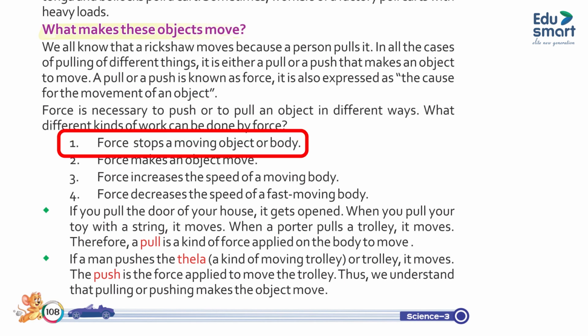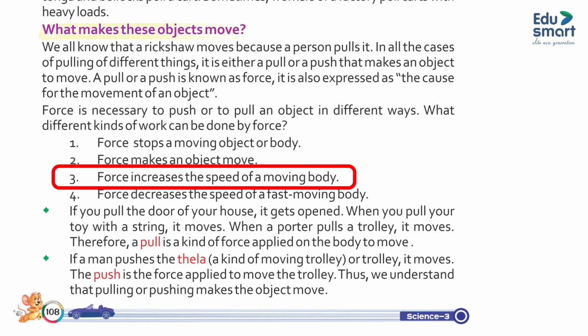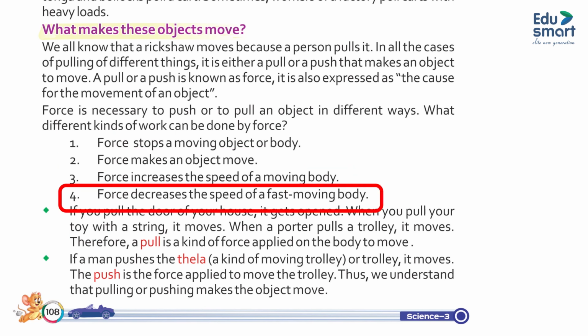1. Force stops a moving object or body. 2. Force makes an object move. 3. Force increases the speed of a moving body. 4. Force decreases the speed of a fast moving body.